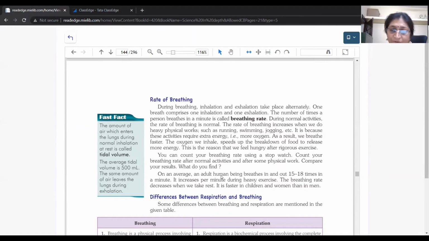So when we are talking about that, a normal human being breathes in and out 15 to 18 times a minute. Okay, if we are doing heavy exercise or fast walking, then the breathing rate increases. Otherwise, when a normal person is doing a normal activity, they show only a 15 to 18 breathing rate in a minute. Okay, so this is the thing.